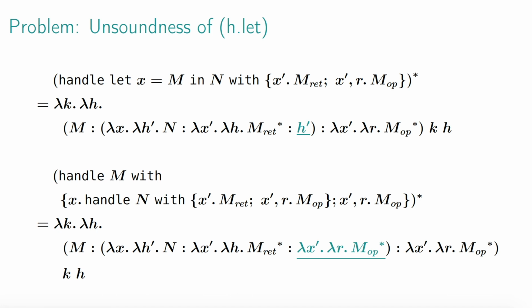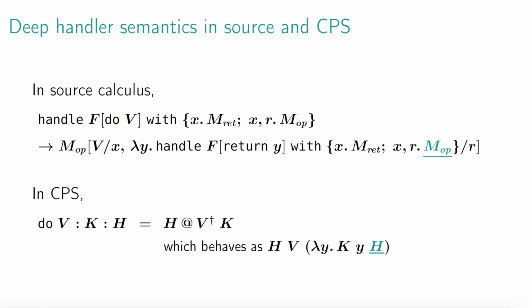On the other hand, the CPS of the reduct tells us that the body is handled by the same handler as the definition M. So the latter is more specific about the handling of N, and it is consistent with the deep handler semantics, which wraps the captured continuation around the original handler.